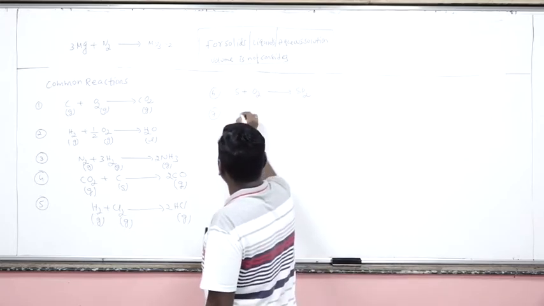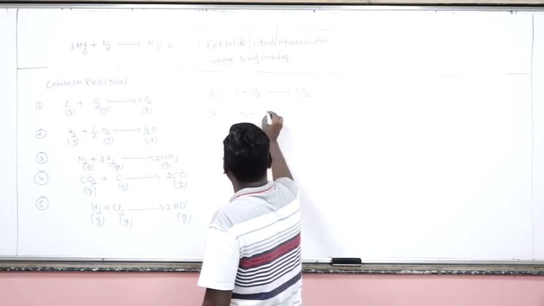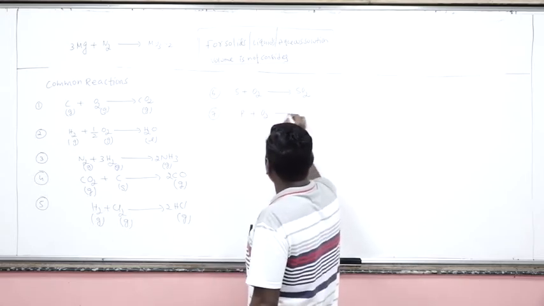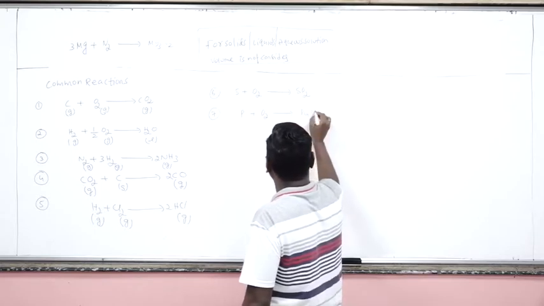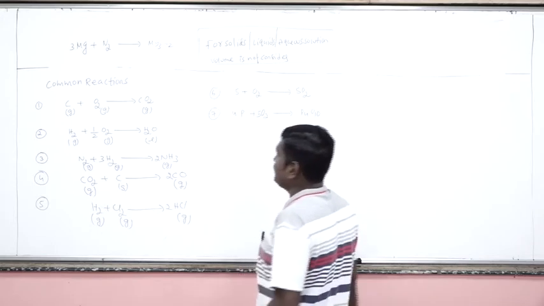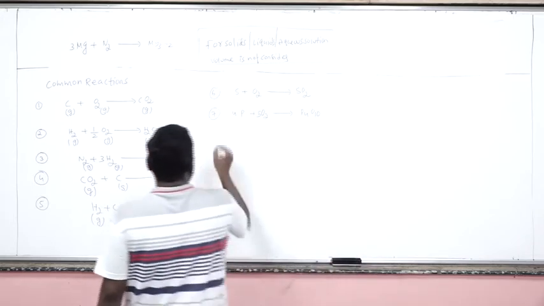Let's suppose phosphorus element is there. I am taking only one atom. It will be oxidized to phosphorus pentoxide.